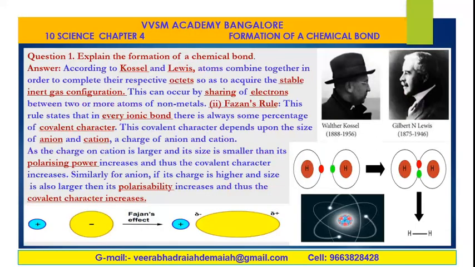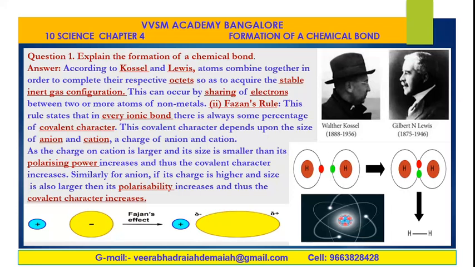Well, explain the formation of chemical bond. According to Kossel and Lewis, the two great scientists, Kossel (1888 to 1956) and Mr. Gilbert N. Lewis (1875 to 1946), these two scientists are responsible for the explanation of the formation of chemical bond. Fajans' rule is also important. This is a rule that in every ionic bond, there is always some percentage of covalent character. That is for cations and anions, positively charged ion and negatively charged ion.